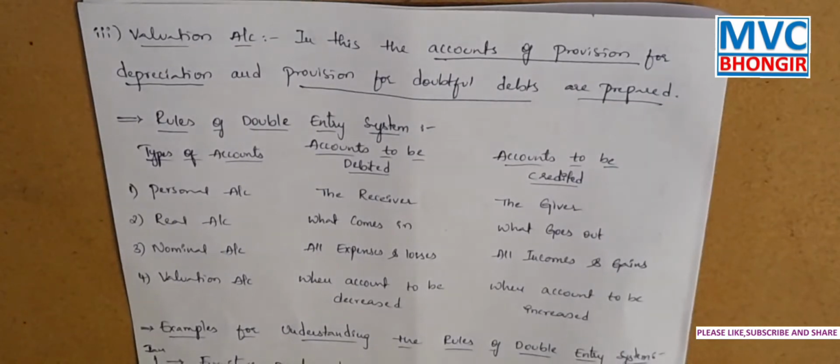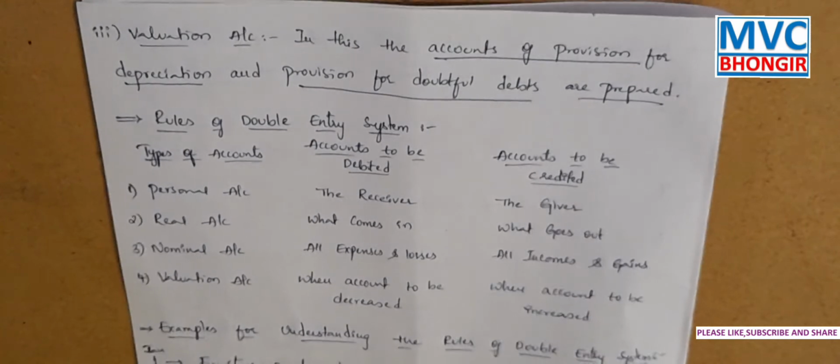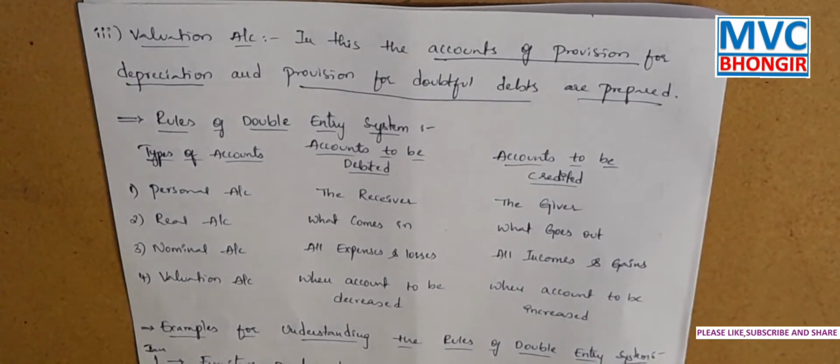A provision for depreciation account is maintained. In the balance sheet, the provision for depreciation is deducted from the original cost of the asset on the asset side of the balance sheet. In the same way, the debtors' personal accounts are maintained with the total amount due.